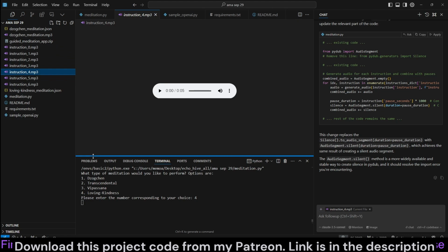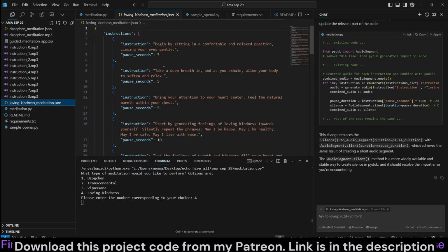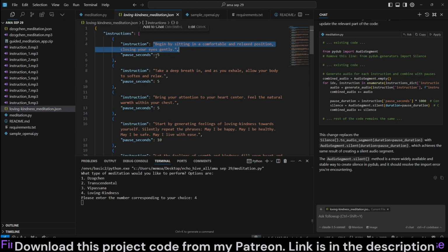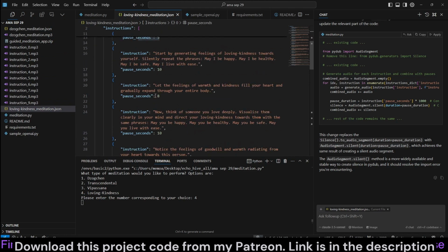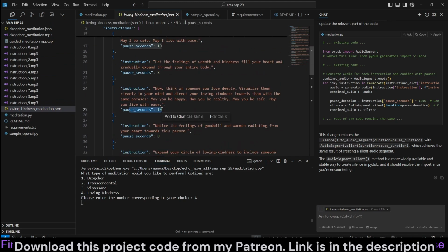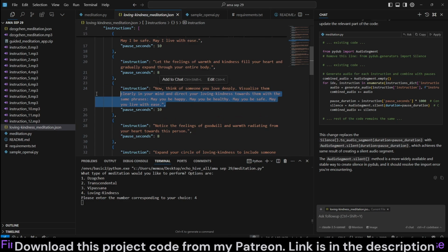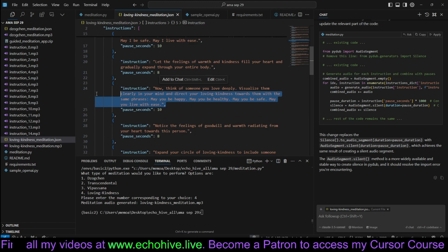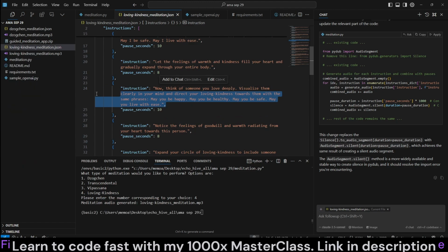with whatever the pause seconds were created. And see, if you look at the love and kindness meditation.json, this is the first instruction with the pause seconds. If you go towards the middle, the pause seconds are being increased. Now think of someone you deeply love, visualize them clearly in your mind. I do these meditations every day, and they are very, very helpful. I would recommend you try them, but you can now try them with this app, or you can build your own.